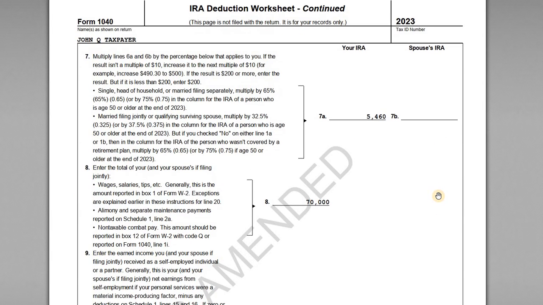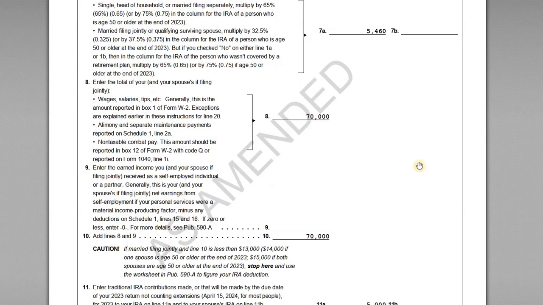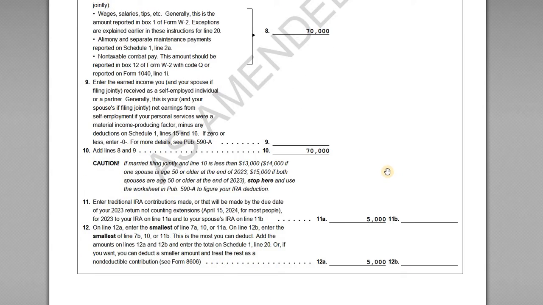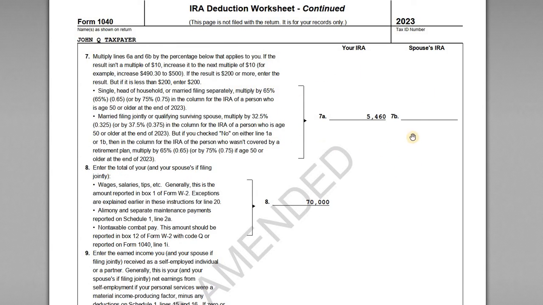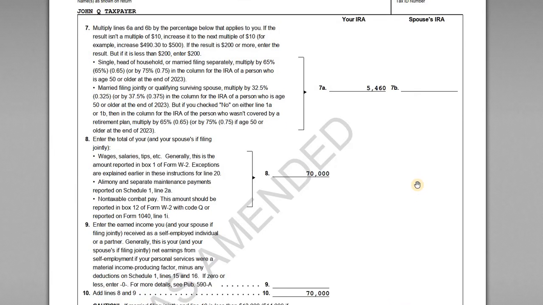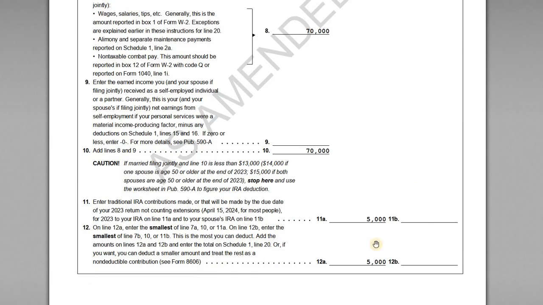Now, when he gets to the bottom here, he notices that after doing this calculation, the maximum he could deduct is $54.60. Well, the amount that he actually put in was $5,000, so he's going to get a full $5,000 deduction for that traditional IRA contribution. All right, great.